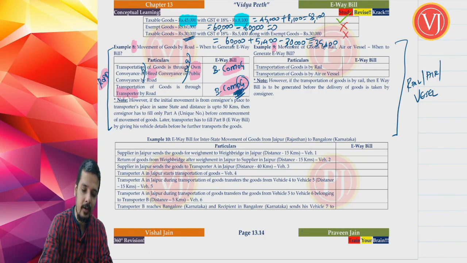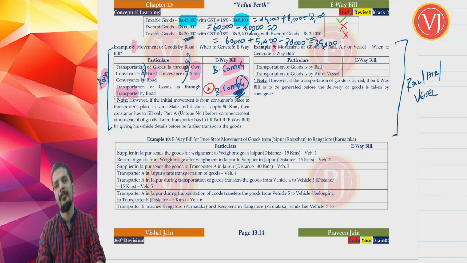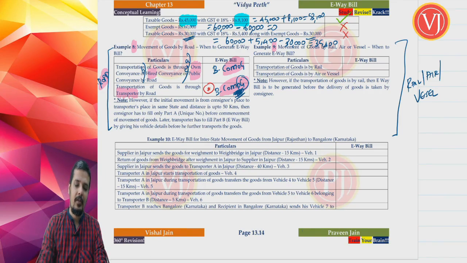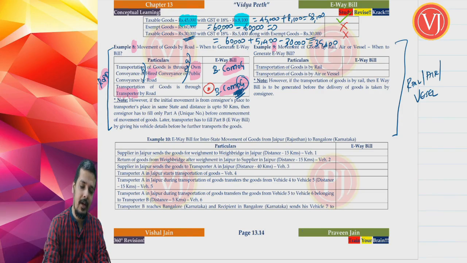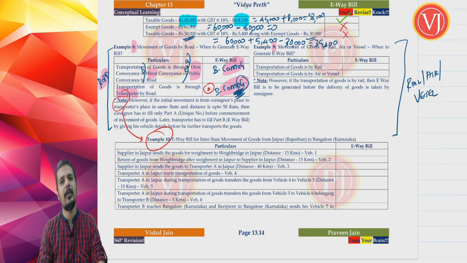There is a special note which is given below, and that special note, my friends, is only for transporter. We'll understand that special note later, with the help of your example number 10. So forget about that special note for now.